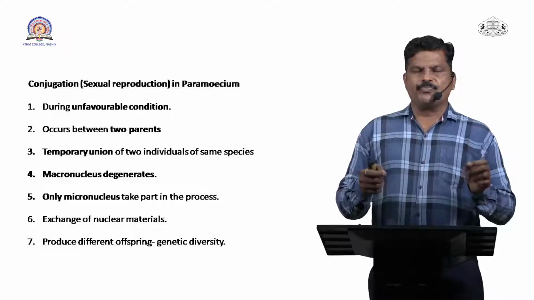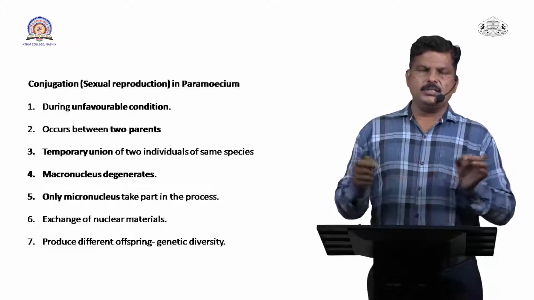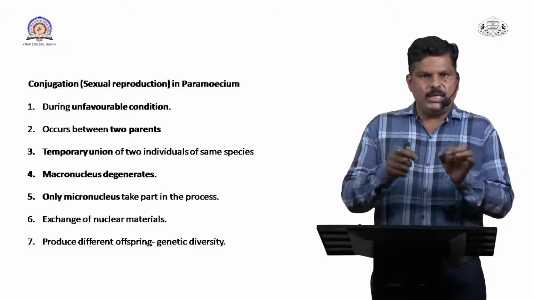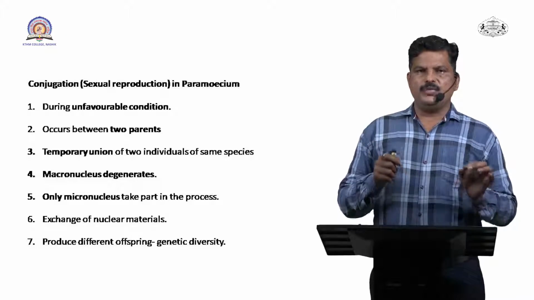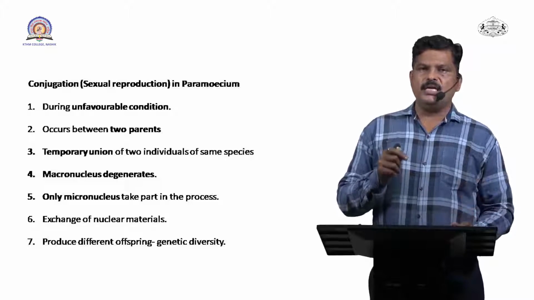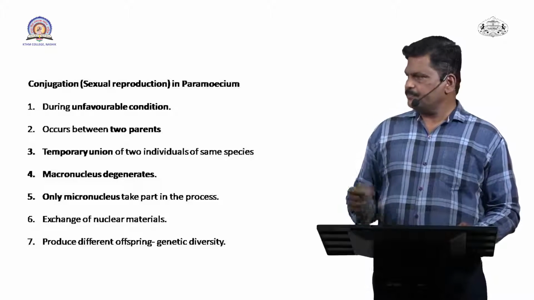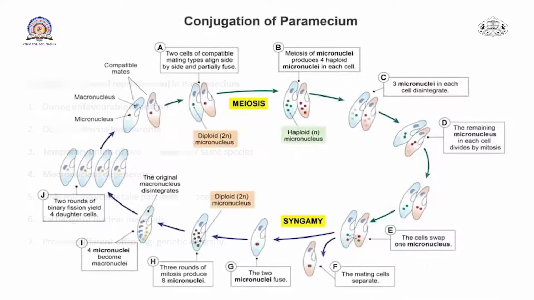Means there is variation, because two different paramecia unite together. So this type of conjugation, which we observe in paramecium, occurs only in unfavorable conditions. This diagram shows a complete explanation of the conjugation process. In this diagram, conjugation of paramecium is explained in detail.